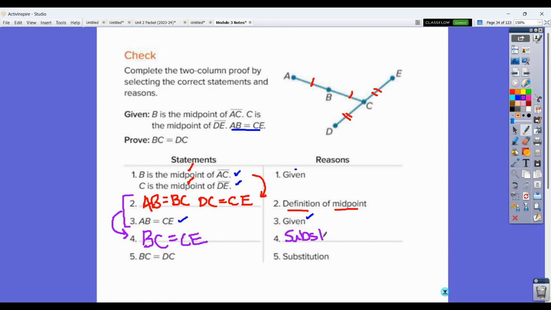So you guys are going to use substitution a lot. If you are going to abbreviate substitution, do not use SUB, because we're also going to use subtraction. So at least go to the S. I don't know, I always go to the T, so up to you. But BC is equal to CE. So let's talk about the substitution.